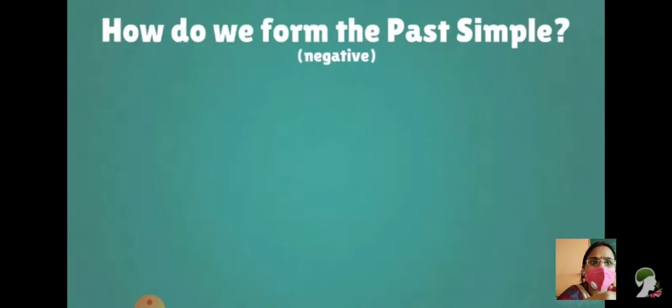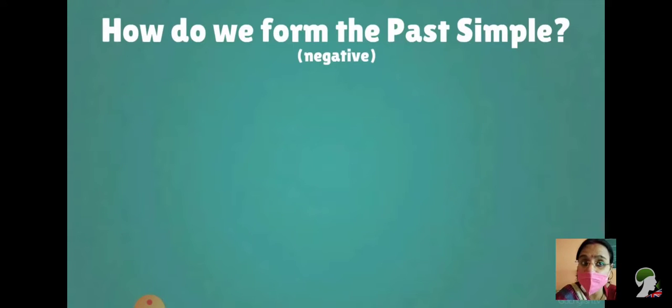Let's move forward. Now how do we form the past simple in negative? Students, remember, whenever there is a negative, you are always supposed to use not. Not signifies a negative form. But remember students, if not comes with did, after that you are not supposed to use verb second form to make past, because did always comes with the first form of the verb.